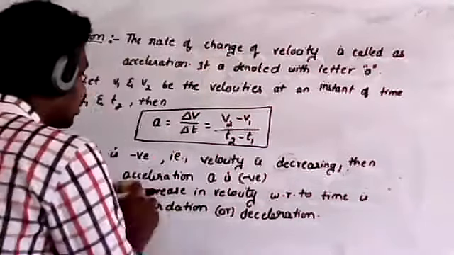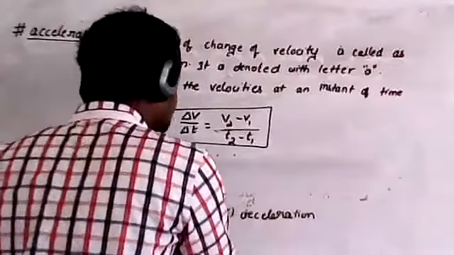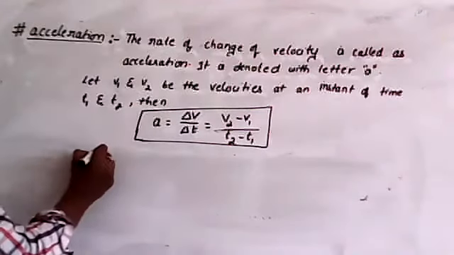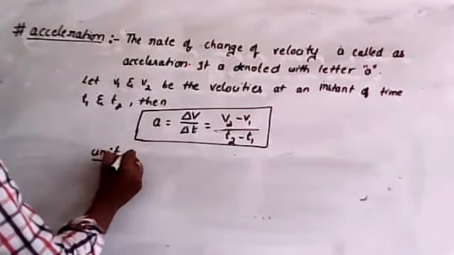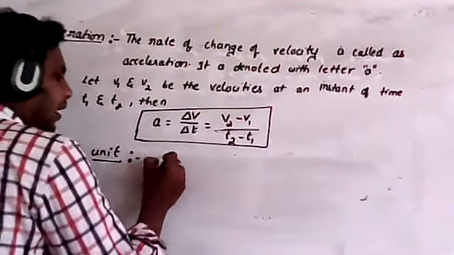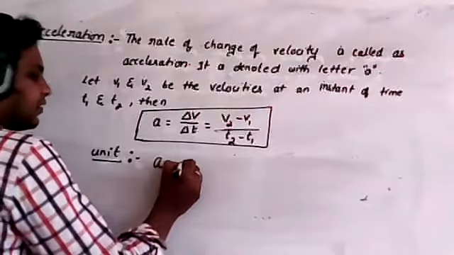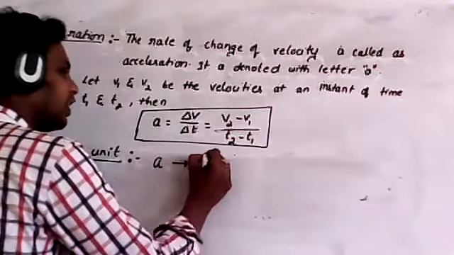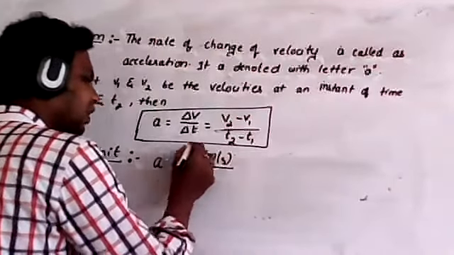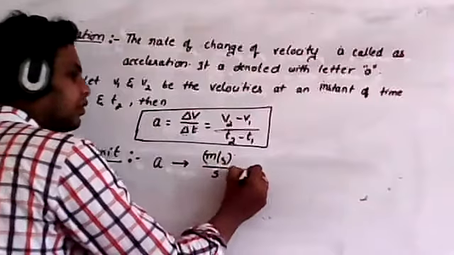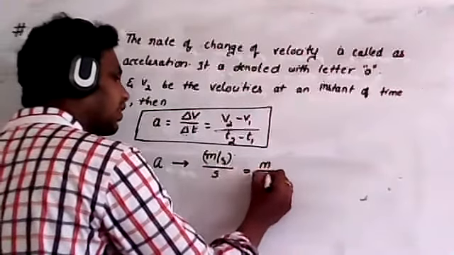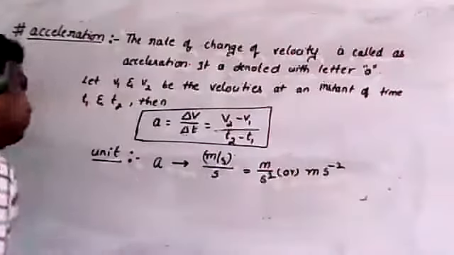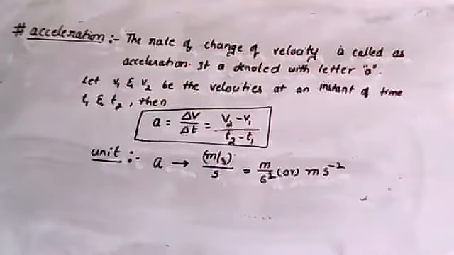Now I'm going to discuss the units as well as the dimensional formula. So what is the unit for acceleration? Now remember, if you take velocity, the velocity unit is meter per second, divided by the time unit, which is second. So this can be taken as meter per second square, or meter second to the power of -2. So this is the unit for acceleration.